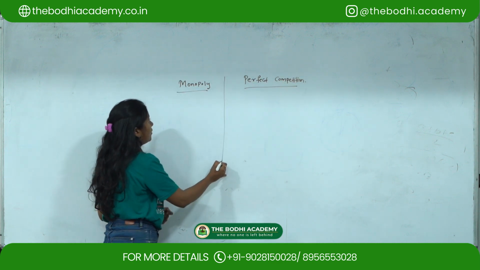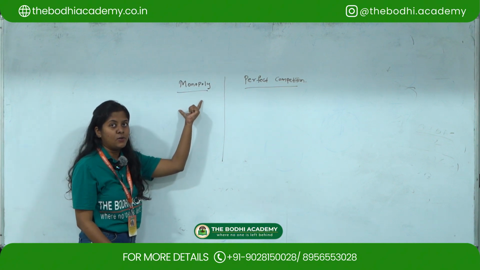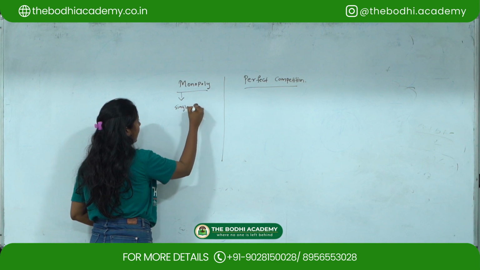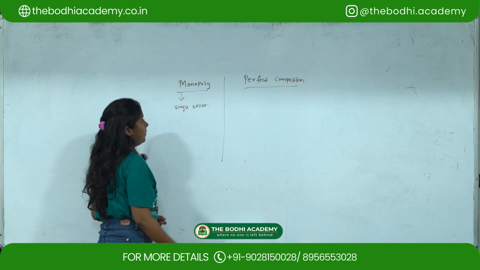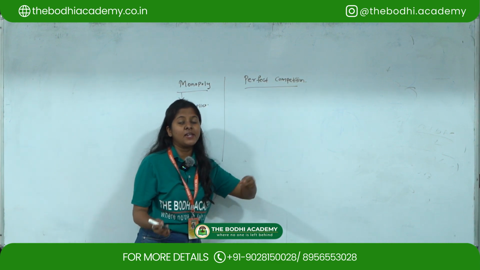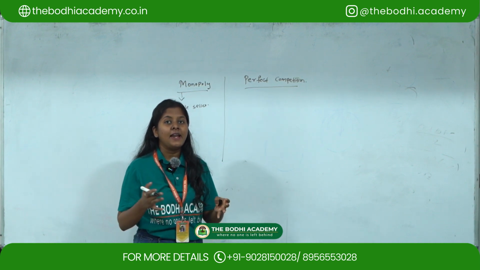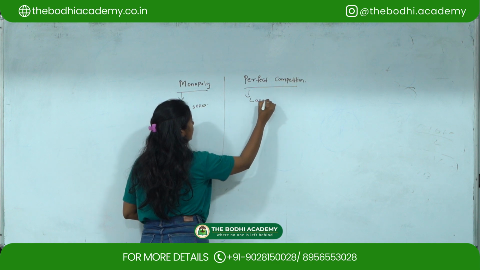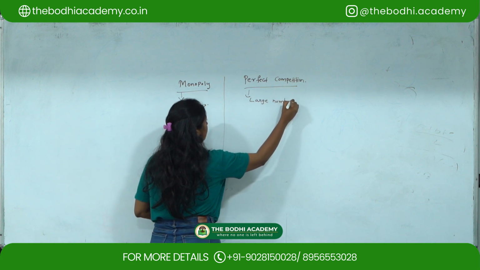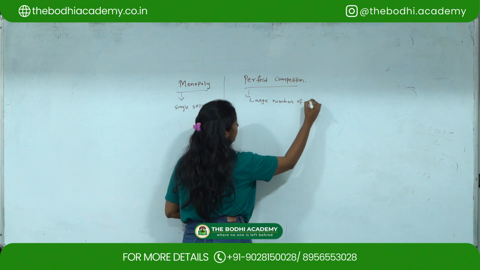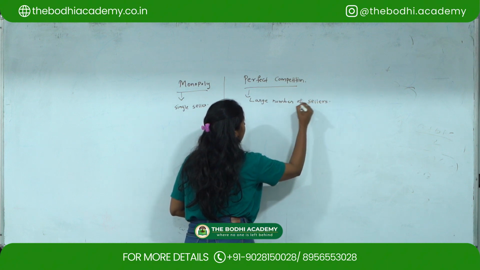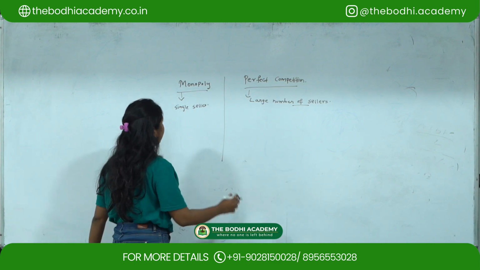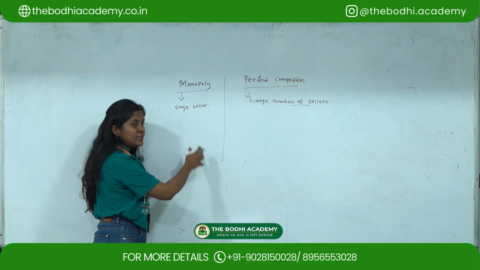Okay, so monopoly is a single seller. He is only the single seller in the market. But with regards to perfect competition, there are a large number of sellers and large number of buyers. So in perfect competition, there are large number of sellers, and here in monopoly, there is a single seller.